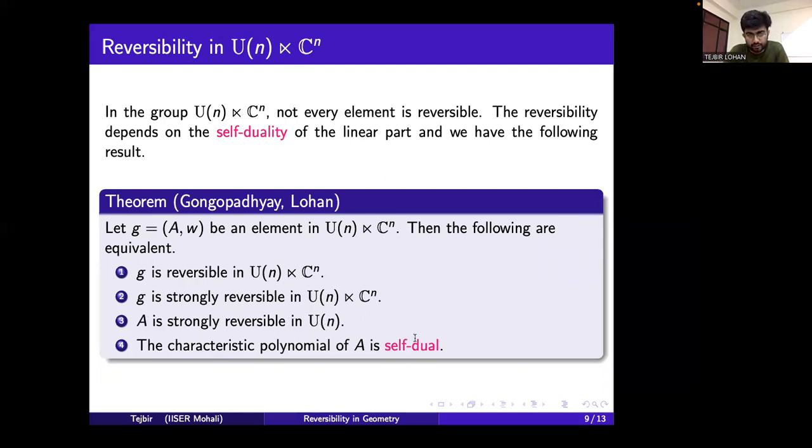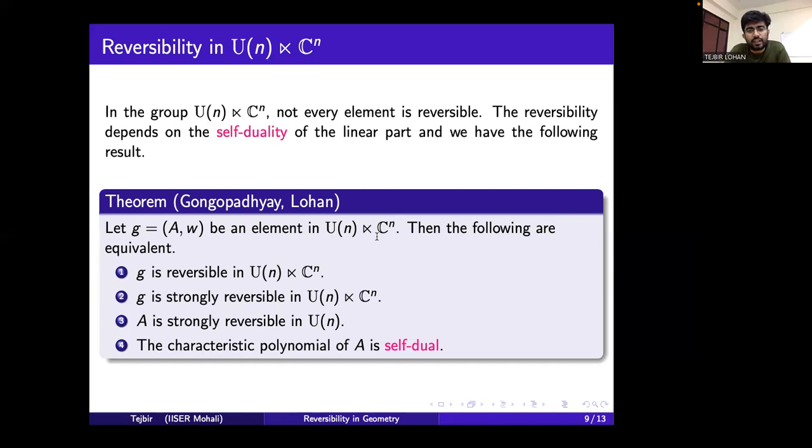And here self-dual means the characteristic polynomial of an element A in U(n) is self-dual, meaning if lambda not equal to plus or minus 1 is a root of the characteristic polynomial of A, then lambda inverse is also a root of the characteristic polynomial of A. And we have this result for reversibility and strong reversibility in U(n) semi-direct product C^n.